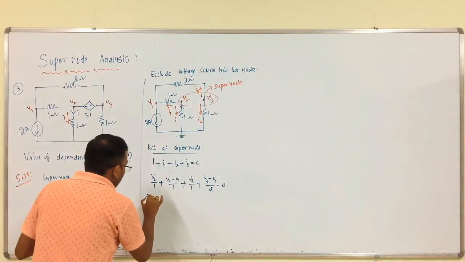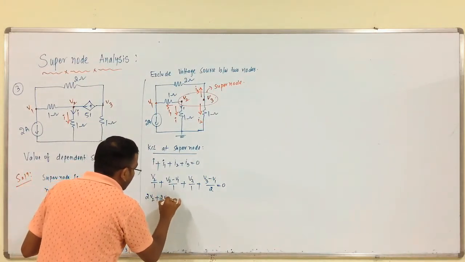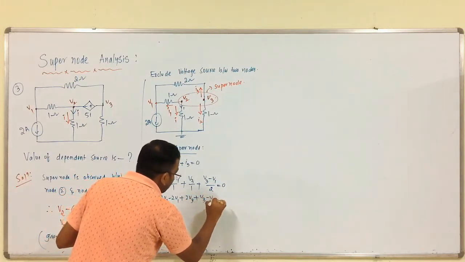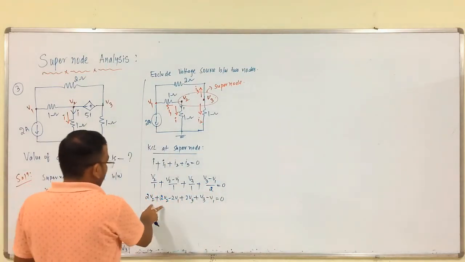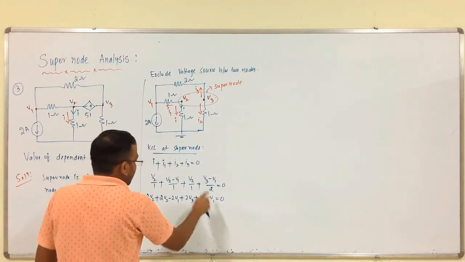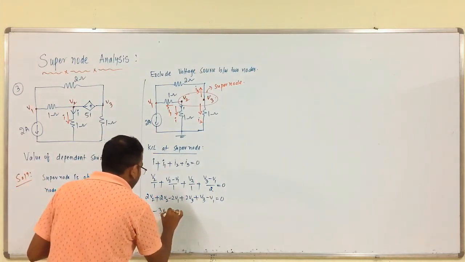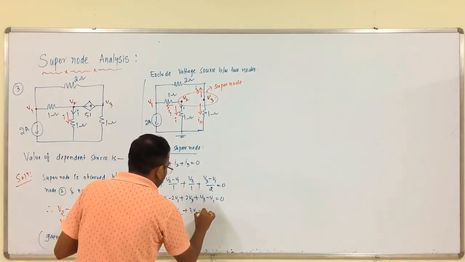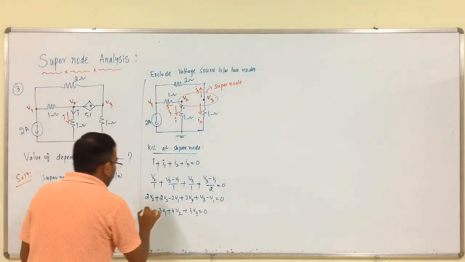So, from this, 2V2 plus 2V2 minus 2V1 plus 2V3 plus V3 minus V1 is equal to 0. So, 4V2 minus 3V1 plus 3V3 is equal to 0. This is one of the equations.